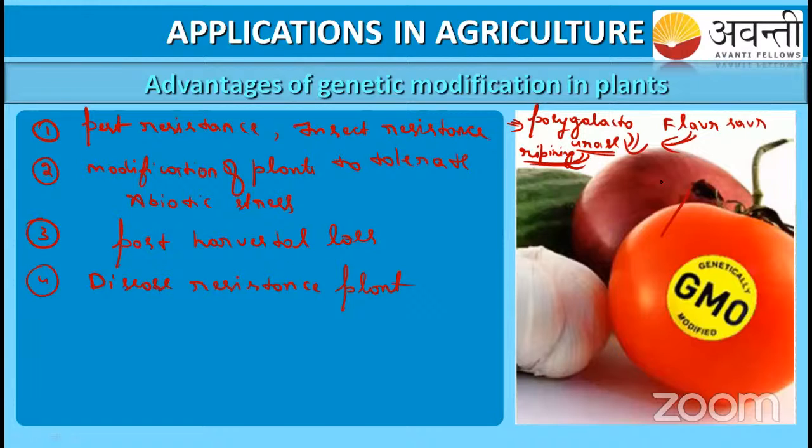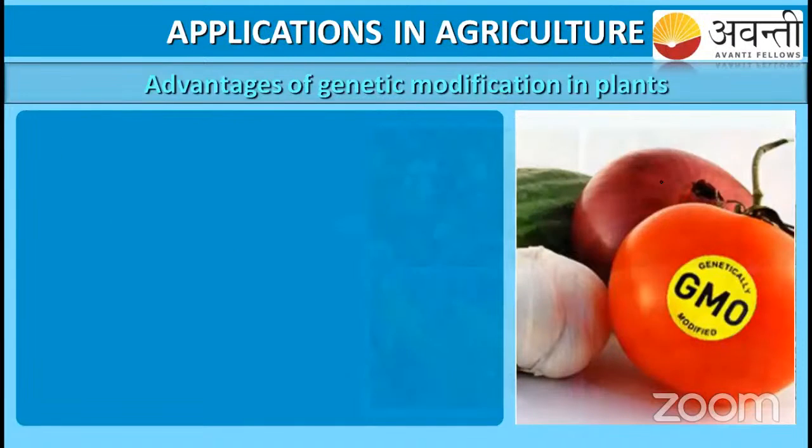The farmers will cultivate this tomato and within a period of time they have to sell it. Otherwise it will cause loss to the farmers. Because of this genetically modified tomato, post-harvest loss should be minimized. So let us study all these things one by one.